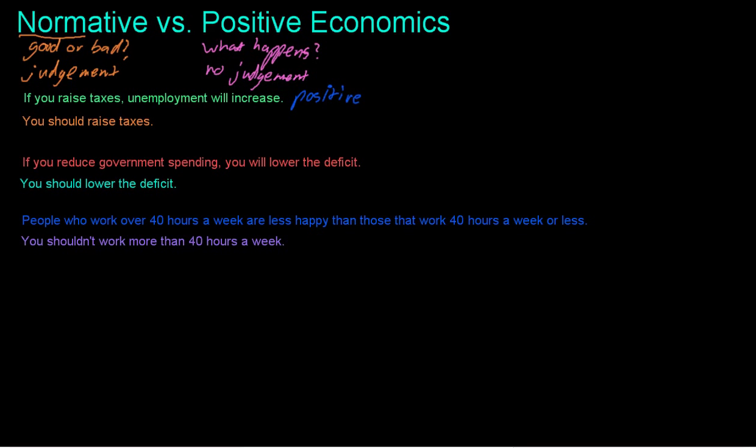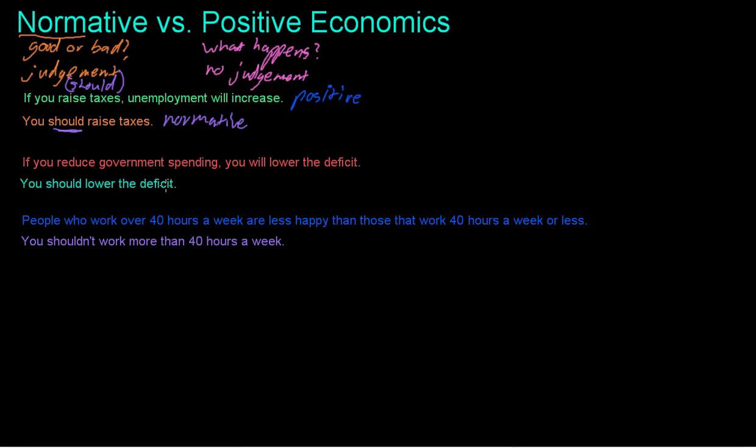But we aren't saying whether we should or should not raise taxes. And then on the next line, I put a different statement that says you should raise taxes. So in the political debate, it always seems to be whether we should raise or lower taxes and raise or lower government spending. So this is a normative statement because we are making a judgment. We are saying that you should do something. And probably one other thing that I should put with normative is that this almost always involves a should or should not. So it's not 100% guaranteed, but almost always a normative statement, when you're judging whether something is good or bad or what you should do, you use the word should. So you should raise taxes is normative.